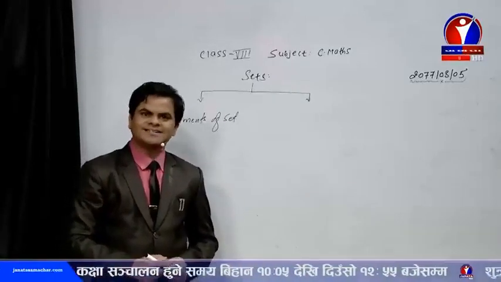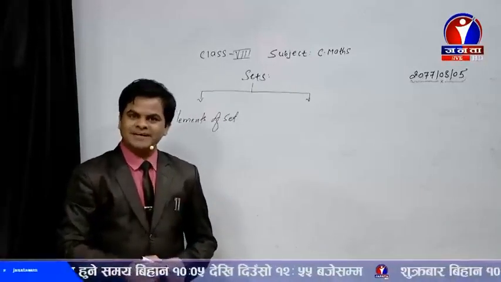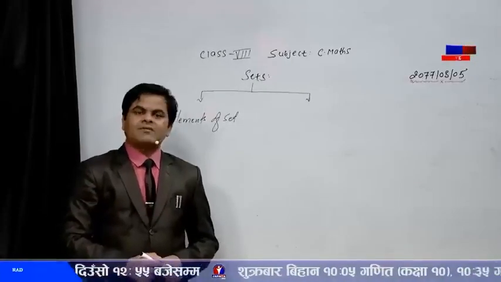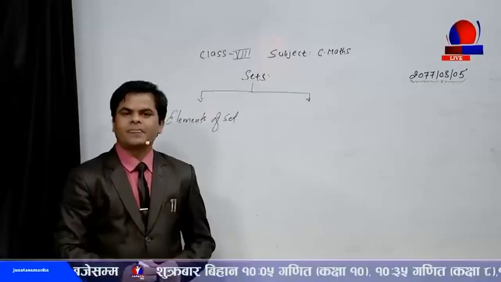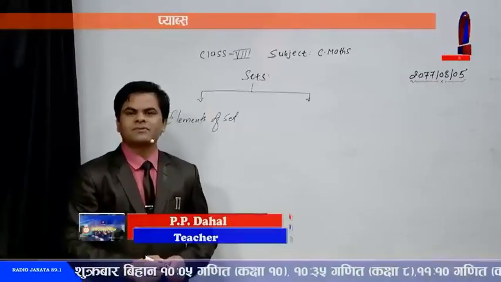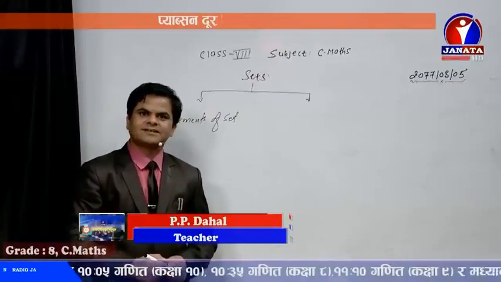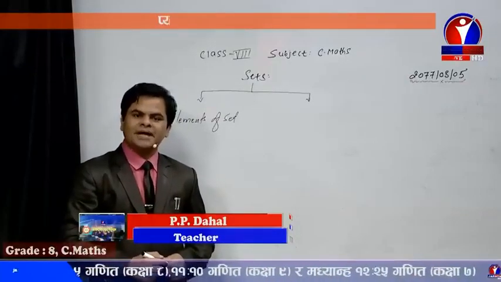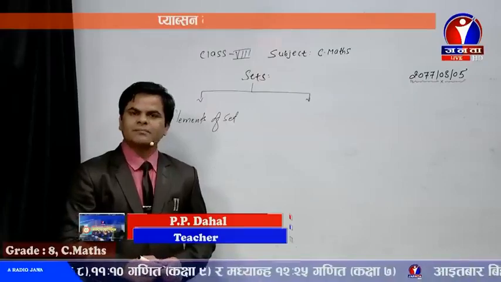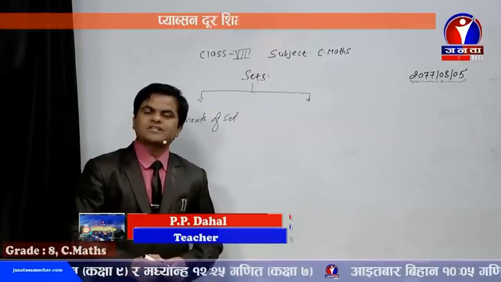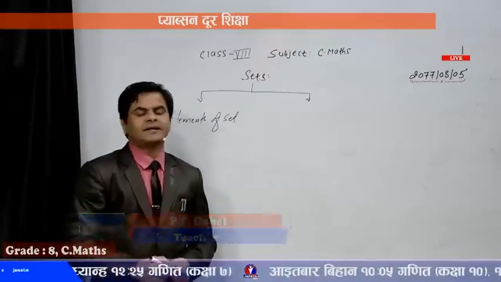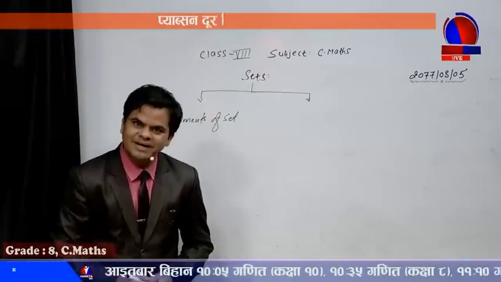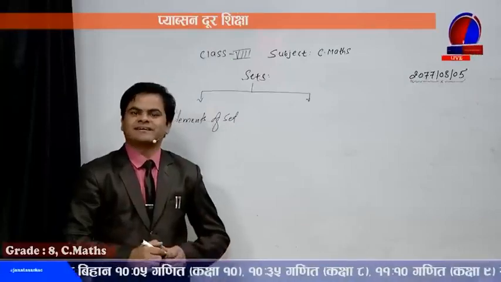From today onwards, I am going to take your mathematics class. Dear students, I would like to request you to make available the study materials, for example, book, copy, pen, eraser, cutter, pencil, geometrical instruments, as well as the calculator, so that there won't be any kind of disturbances while being inside the class.